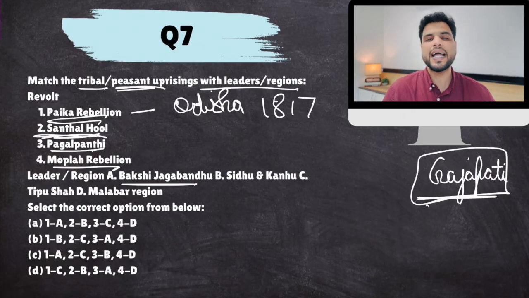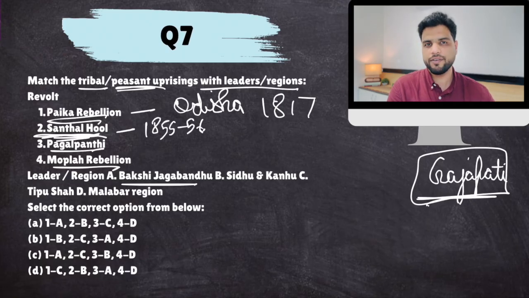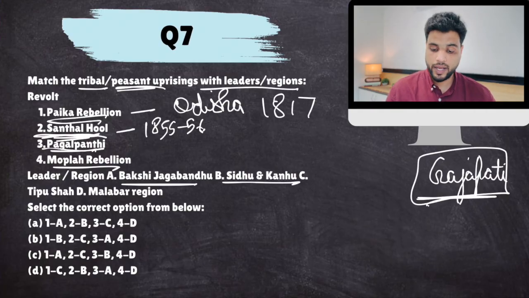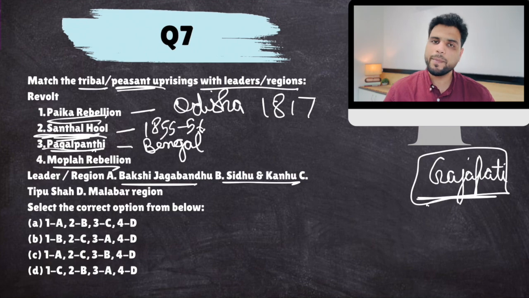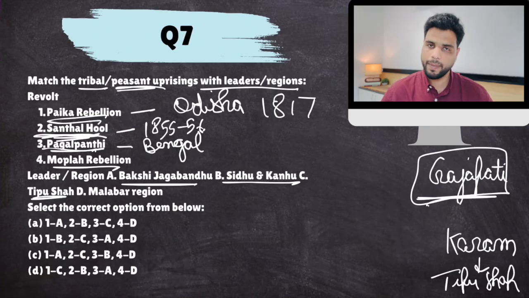Then Santhal Hool was a tribal rebellion. The Santhals were tribals of Jharkhand, the Chota Nagpur Plateau region, and they revolted against the British in 1855-56, right before the revolt of 1857. Their leaders were Sidhu and Kanhu. Then the Pagalpanthi rebellion happened in Mymensingh district of Bengal, which is currently in Bangladesh. It was a peasant rebellion. The peasants were not happy with British land revenue policies, and their leader was Tipu Shah. His father Karam Shah basically started a hybrid religion, a new religious sect, and his son Tipu Shah led this rebellion in Mymensingh district of Bengal.